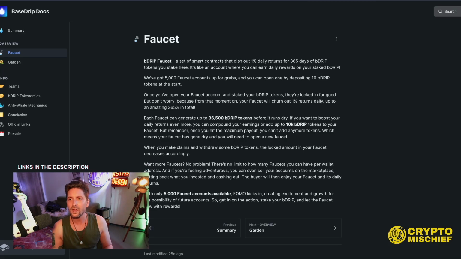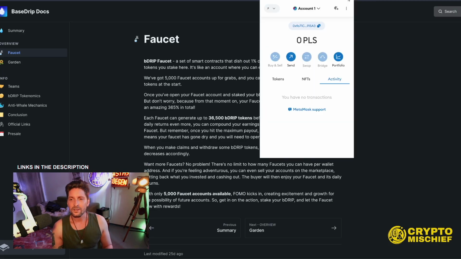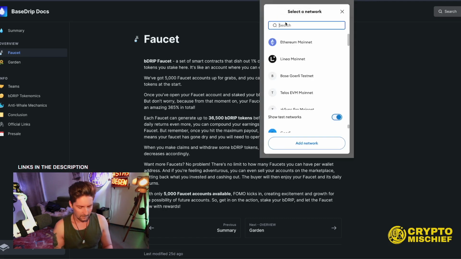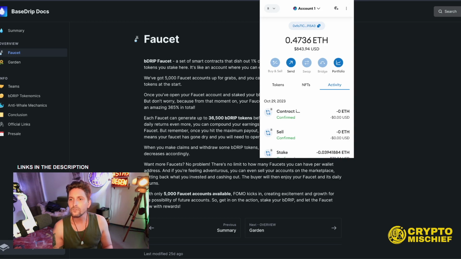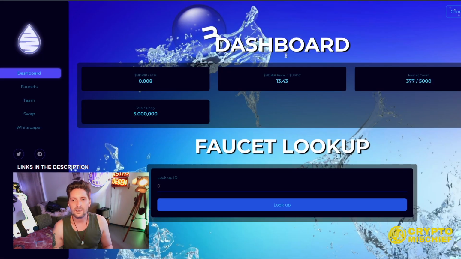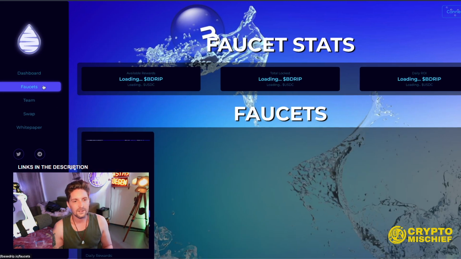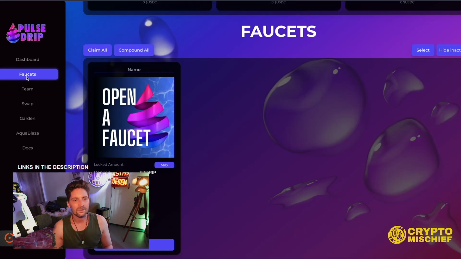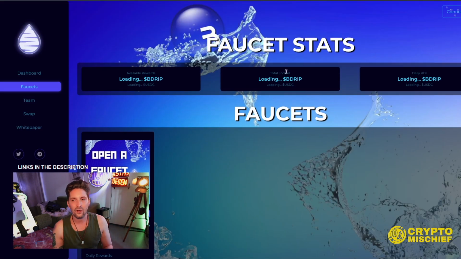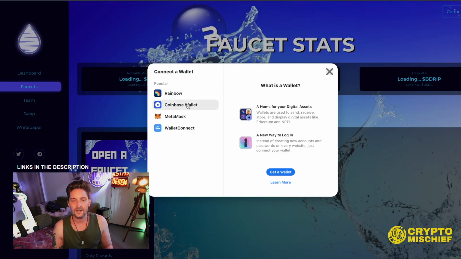So then we come to the site. Let's check it out. Let's come over to BaseChain. Base, right. We're there, and we'll get BaseChain here. Okay, so this is the dashboard for BaseChain. These are the faucets. Don't know if you can see any similarities between the two. So that would be the faucet page for BaseChain. Then we have the faucet page for PulseDrip. Yeah, so it's straight up just a copy. Connect the wallet up here is the same function.